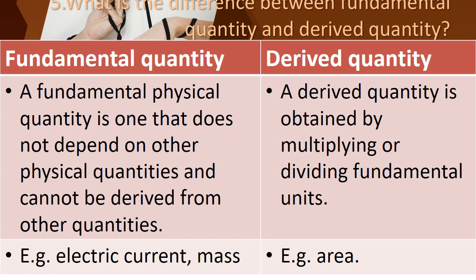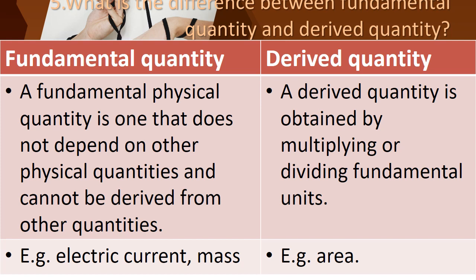What is the difference between fundamental quantity and derived quantity? We have learnt about fundamental quantity and derived quantity. Children, what is meant by fundamental quantity? A quantity which does not depend on any other physical quantity is called a fundamental quantity. And a derived quantity is one that depends on fundamental quantities.